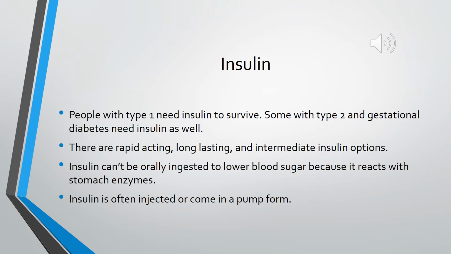Insulin. People with type 1 need insulin to survive. Some with type 2 diabetes and gestational diabetes need insulin as well. There are rapid acting, long lasting, and intermediate insulin options. Insulin can't be taken orally to lower blood sugar because it reacts with stomach enzymes. Insulin is often injected or comes in pump forms.